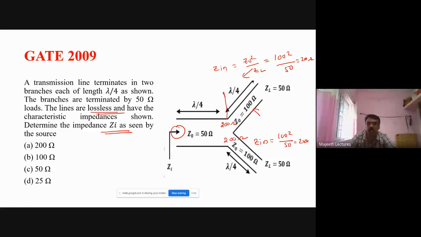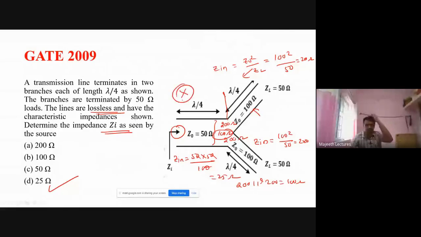So these two are splitting, so it is parallel. What is the load impedance here? 200 parallel 200 is 100 ohm. So for this, the load impedance is 100 ohm. So what is Zin here? Zin is Z0 squared, 50 into 50, divided by the load, which is 100. That is 25. So the answer is 25. This type of question only you can expect in the GATE exam nowadays.